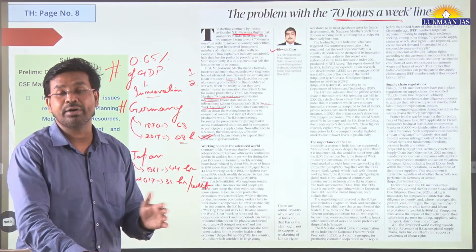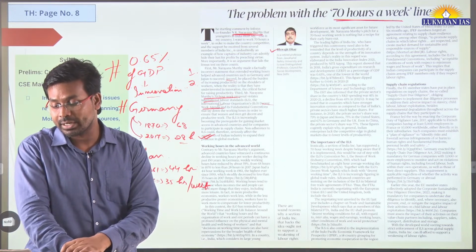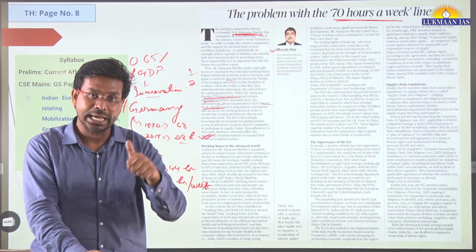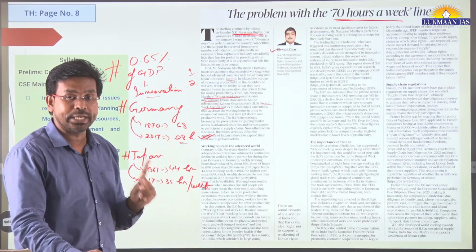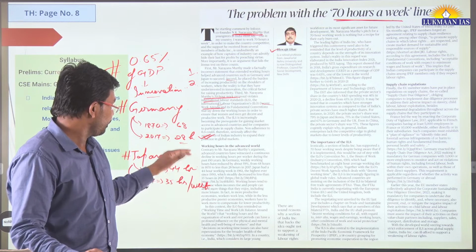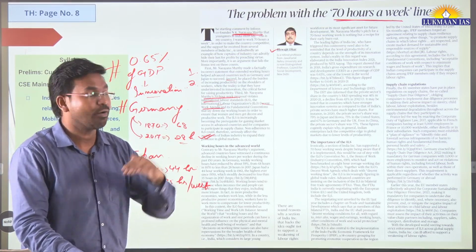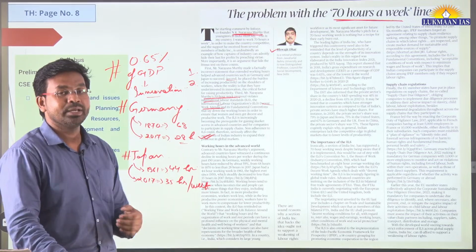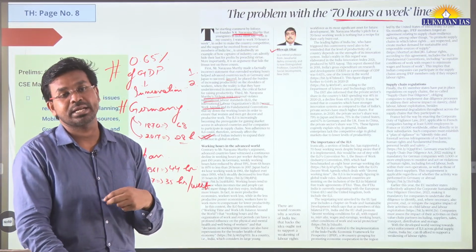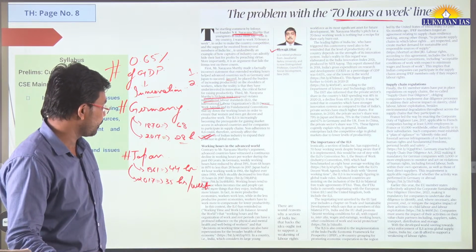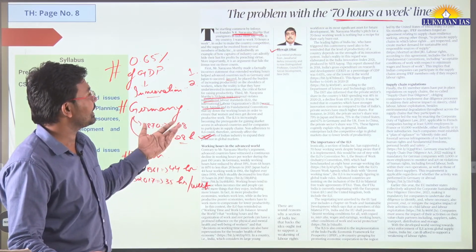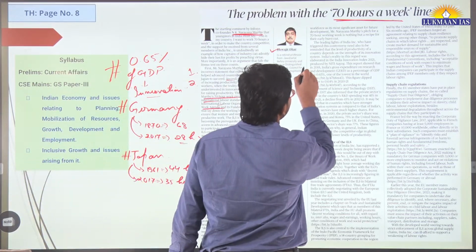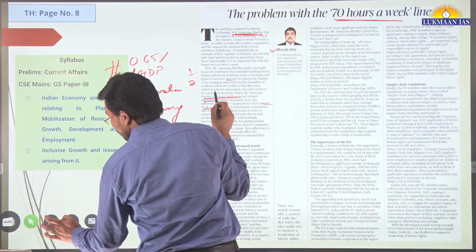And if you talk about working hours in the advanced world, the developed countries, as we discussed earlier, in Japan they have around a 35 hours per week work culture, which is half of what is being proposed now. Germany has still lower working hours, 28 hours per week. So these are the international standards. And if we go by one of the reports, this is known as the India Innovation Report.